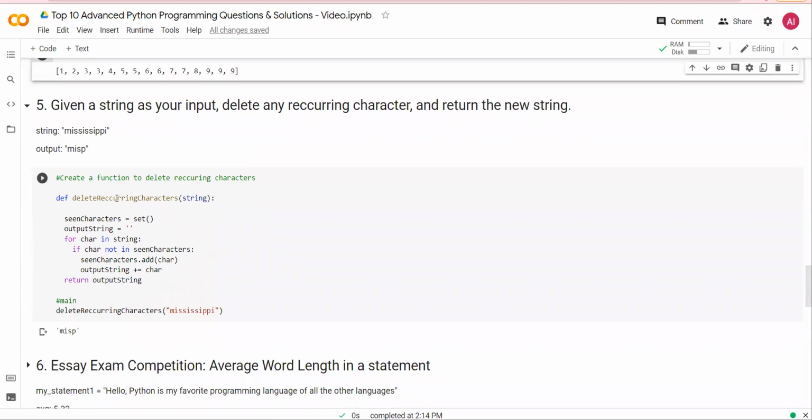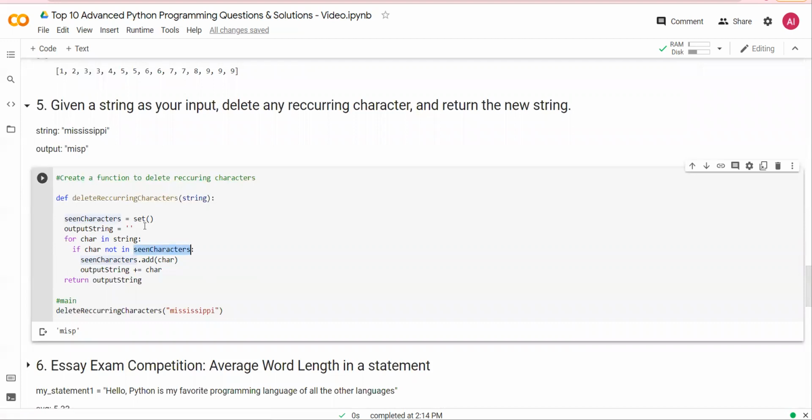So I've written a function delete recurring characters, which takes in a string. I am passing Mississippi as a string, and I am getting a set. For character in a string, and character not in seen characters. Seen characters is a set.